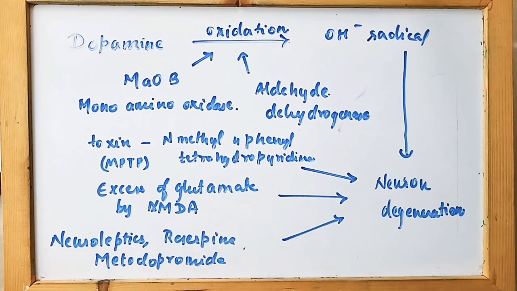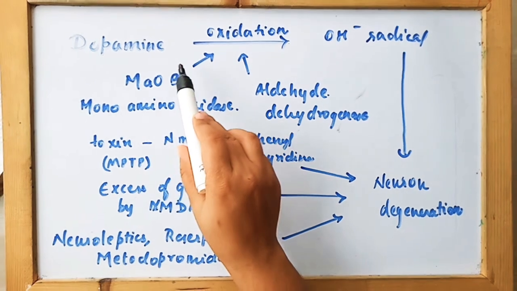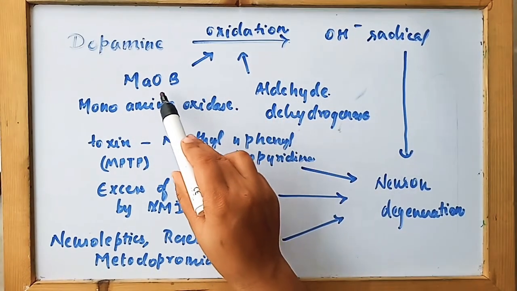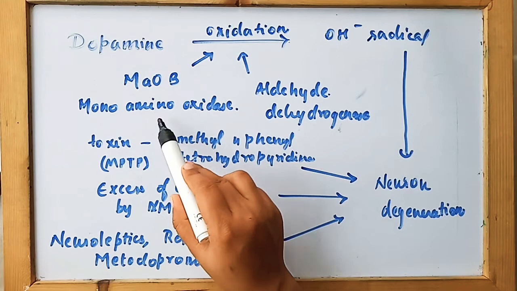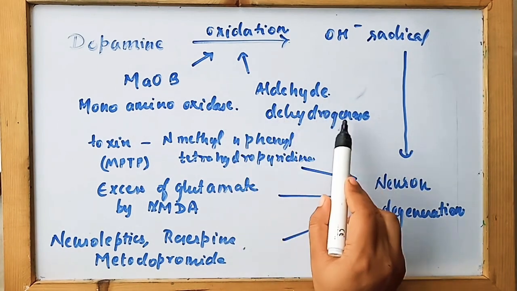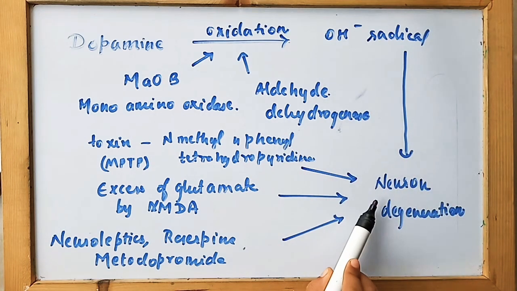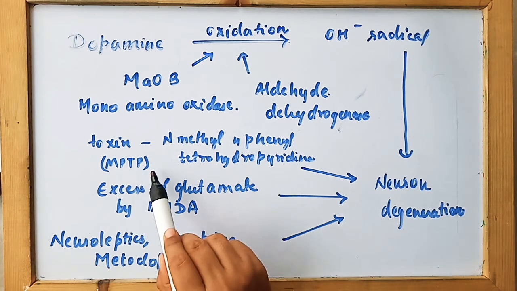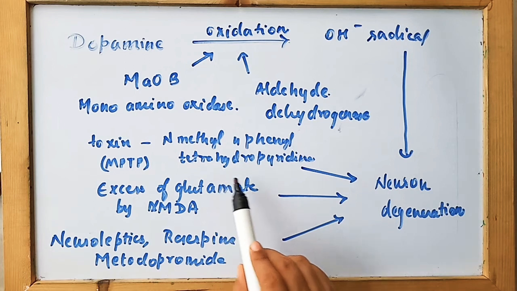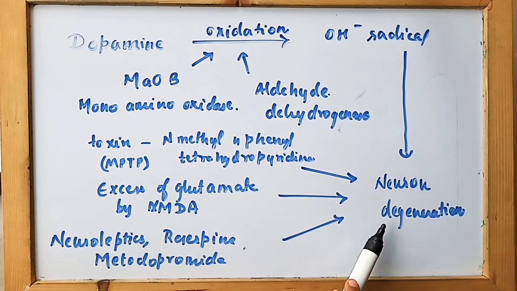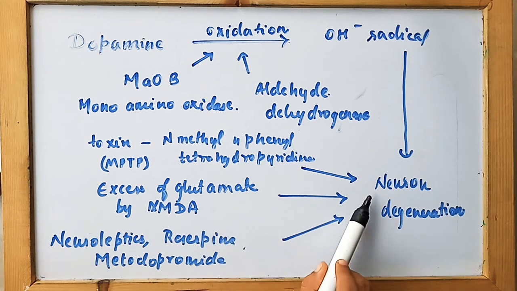There are also other reasons for the degeneration of the neurons producing dopamine. That is when dopamine gets oxidized by MAO-B, the monoamine oxidase enzyme, or aldehyde dehydrogenase enzyme, they form the OH minus radical. This hydroxy radical causes neuron degeneration. There are other reasons like a toxin, MPTP, methyl-4-phenyl-tetrahydropyridine, which causes neuron degeneration, as well as excess glutamate acting through the NMDA receptor.